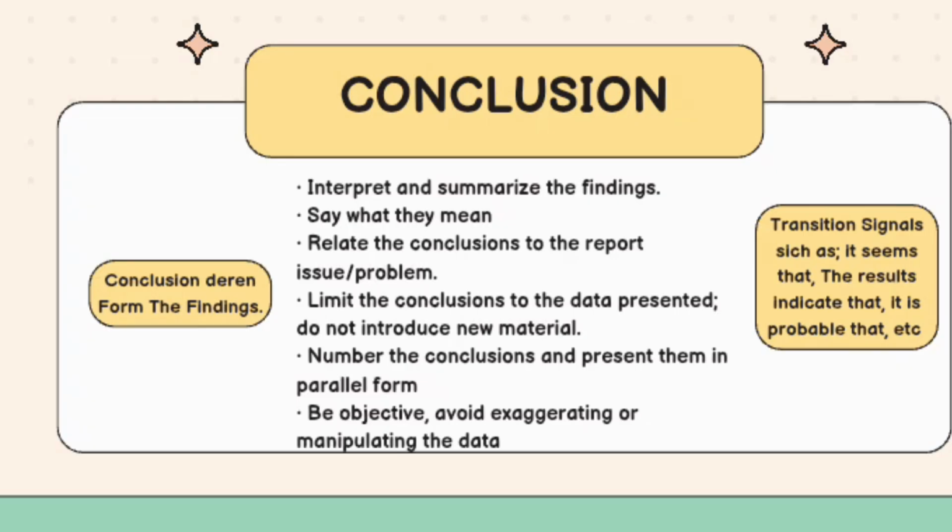This is where we suggest actions or solutions based on the findings. So lastly, bibliography lists all the books, journals, articles, and online sources used in writing the report. These three sections wrap up the report by using what was learned and what should be done next and where the information came from. So that would be all.